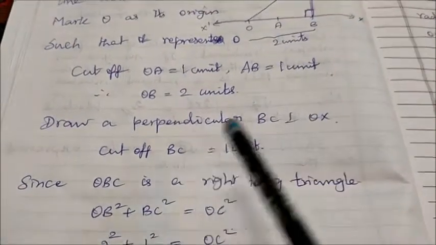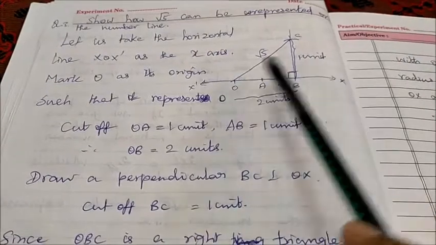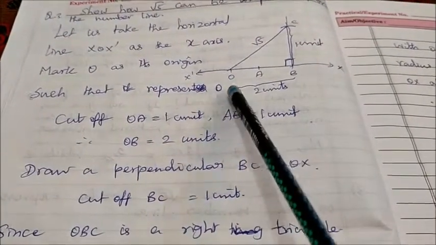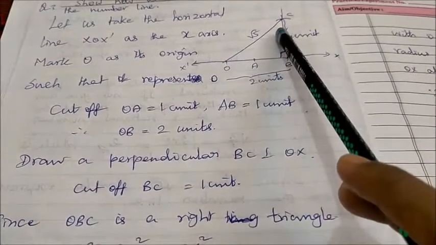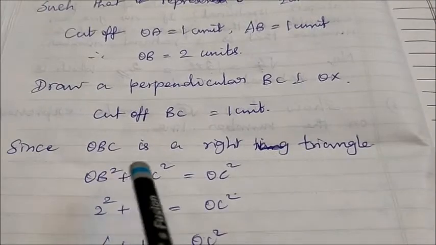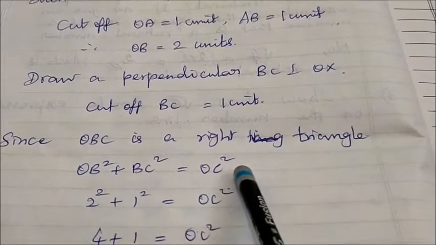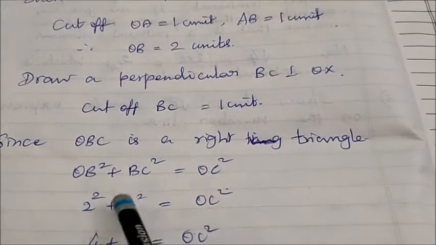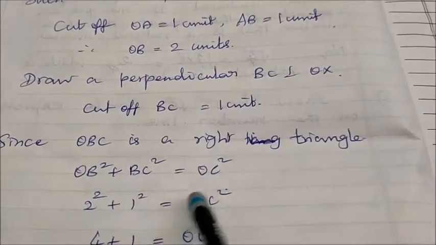So you see, OB square, that is two sides square, OB square, BC square. Sum means add. We should add. So OB square plus BC square equal to hypotenuse square, OC square. OB square means here 2 units. So 2 squared, and then BC means 1, equal to OC square.